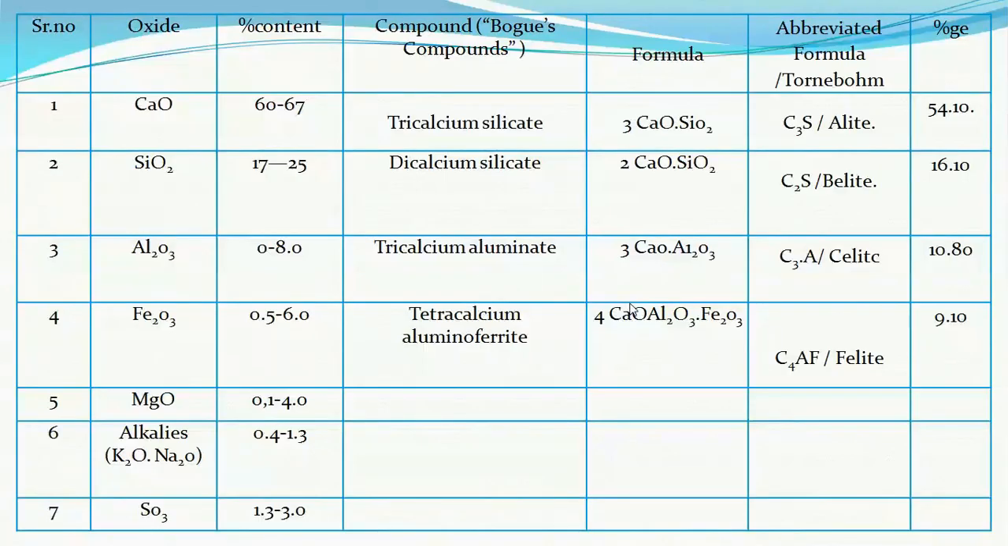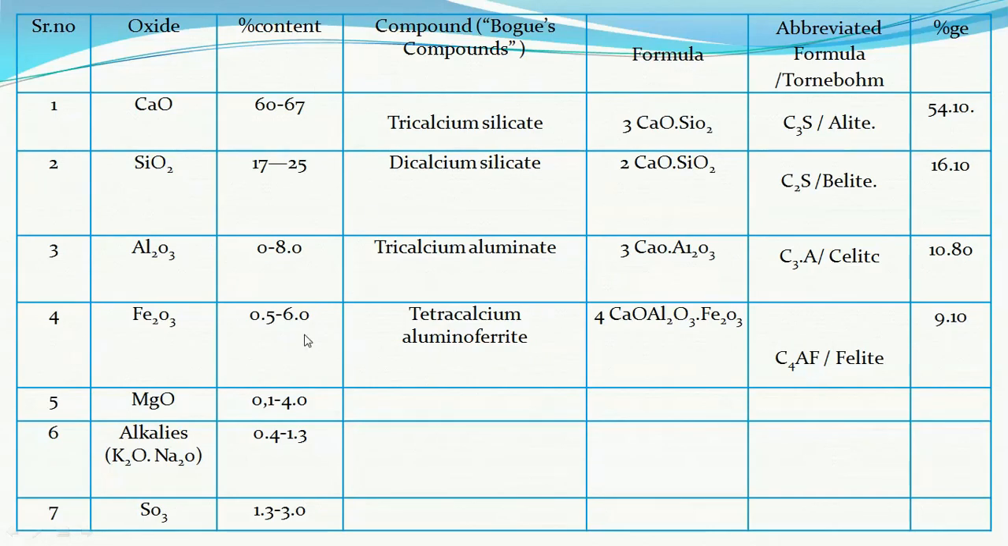It has the ingredients as calcium oxide, that is the lime, the calcareous material, 60 to 67%, silicon oxide 17 to 25%, that is the argillaceous material, aluminium oxide, that is the bauxite, 0 to 8%, iron oxide, ferrous oxide 0.5 to 6%, magnesium oxide MgO 0.1 to 4%, alkalis 0.4 to 1.3%, and sulfate 1.3 to 3%.